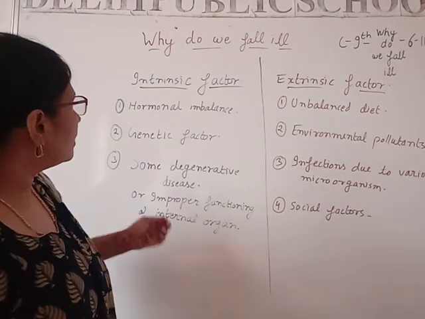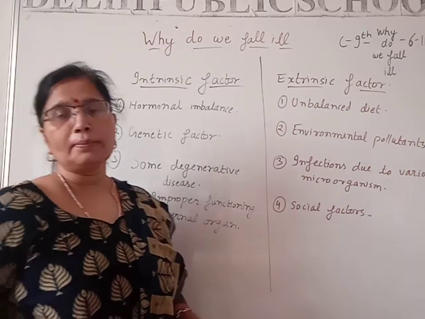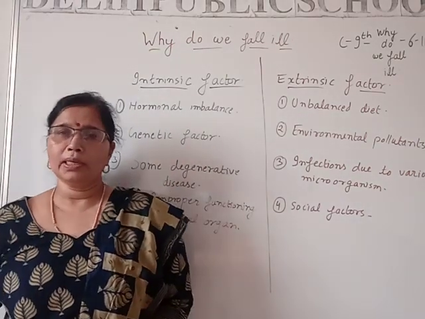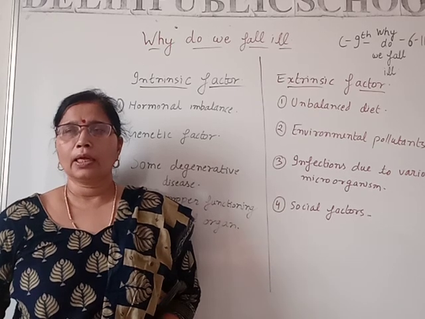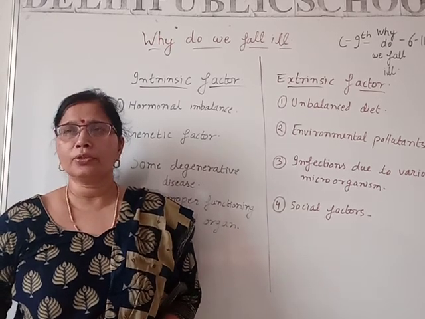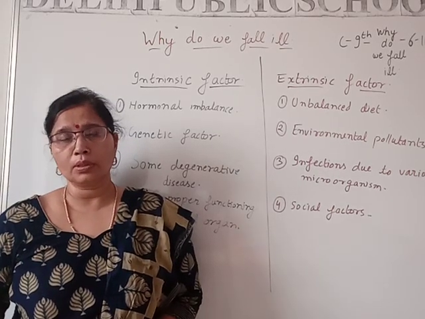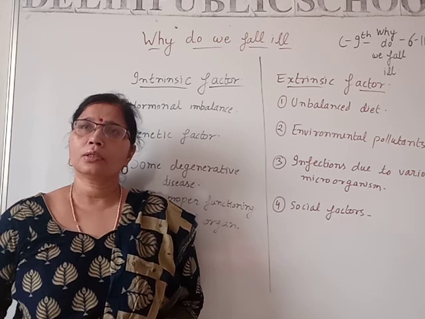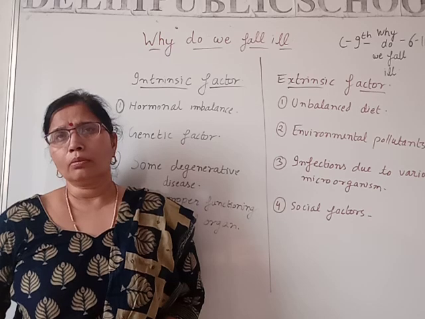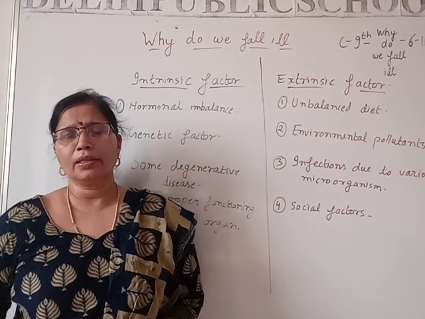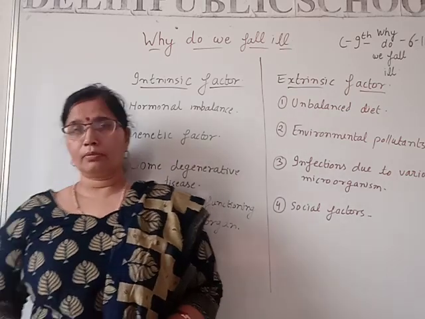Now you see that intrinsic factor, the first factor which I have taken is hormonal imbalance. Now hormonal imbalance, how? Because in our body there are so many glands like pituitary, thyroid, pancreas, adrenal, so many glands in the body which are producing the hormones, and these hormones are regulating our body functions. Okay, now let us take some example, and I think a very common example, nowadays people are suffering from diabetes.